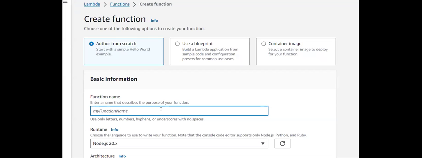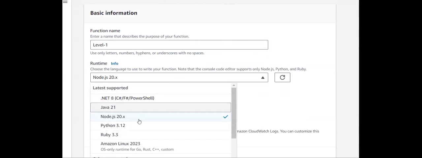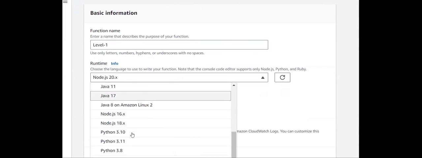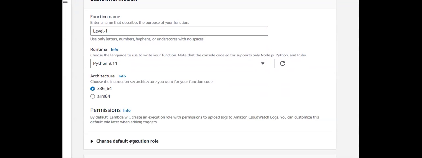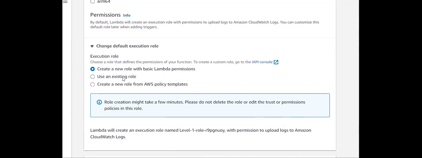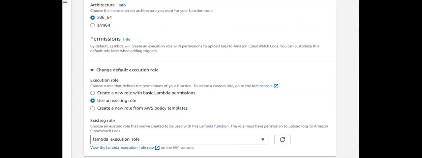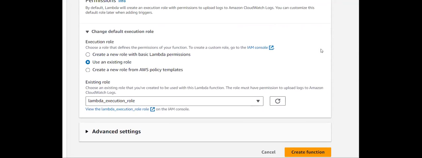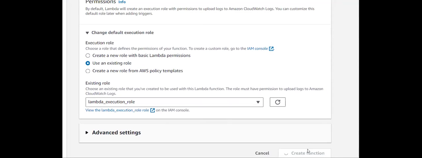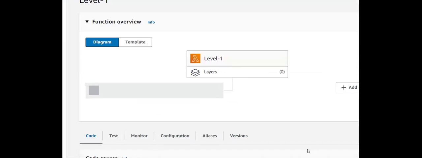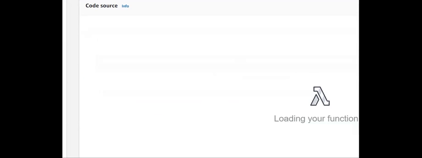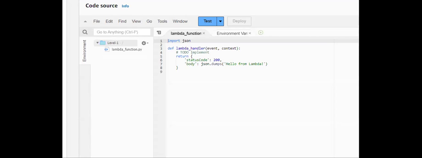So I'm providing the name for the level 1 Lambda function as level 1, and I want to provide the runtime environment as Python 3.11. And I want to provide the role. Then at last, I want to create the function, so I'm clicking on create function. So my level 1 function was created. Now I need to update the code for this level 1 function.